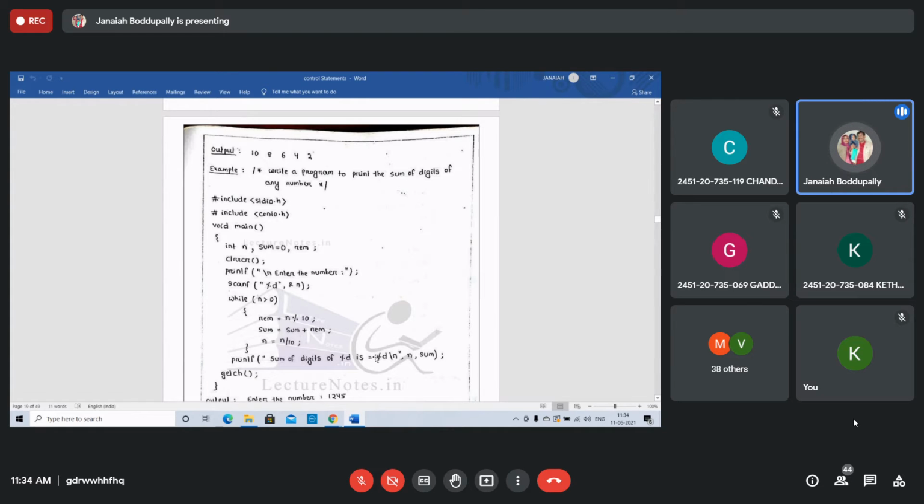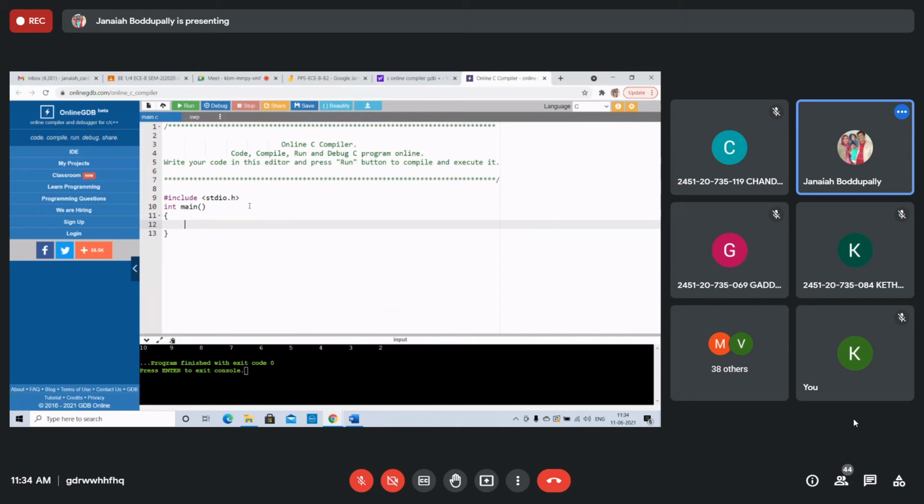Sum equals 0, remainder, n value. Take these. Initially, take int and some variables: int n value, and also sum equals 0 initially, otherwise you get a garbage value. Sum is 0. You take a remainder variable, rem. That's it. Take the variables.